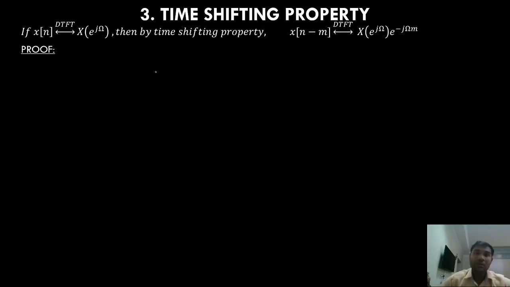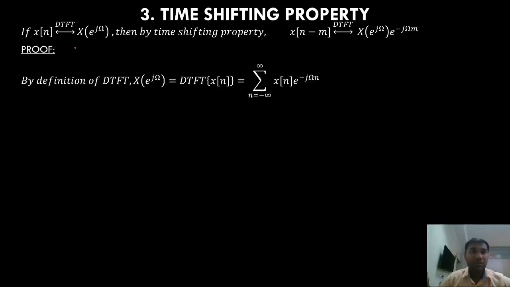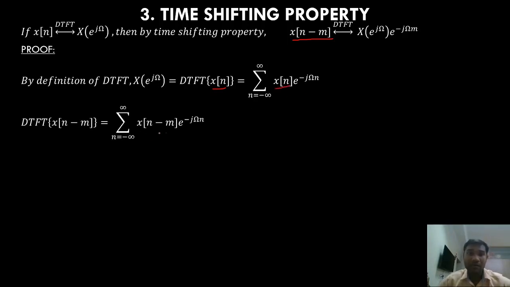Okay, now we'll prove the same thing, very similar to how we proved the time shifting property of the continuous time Fourier transform. So we take the analysis equation, the Fourier transform DTFT equation. And in place of x of n, I will substitute x of n minus m.